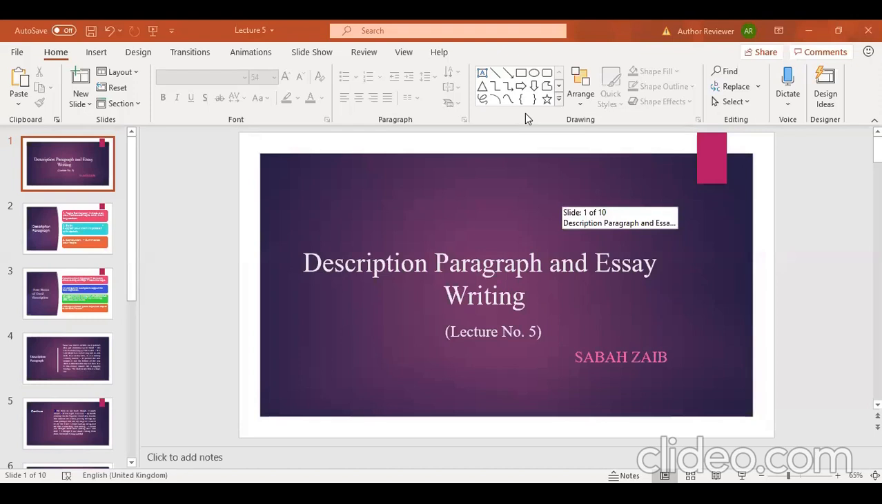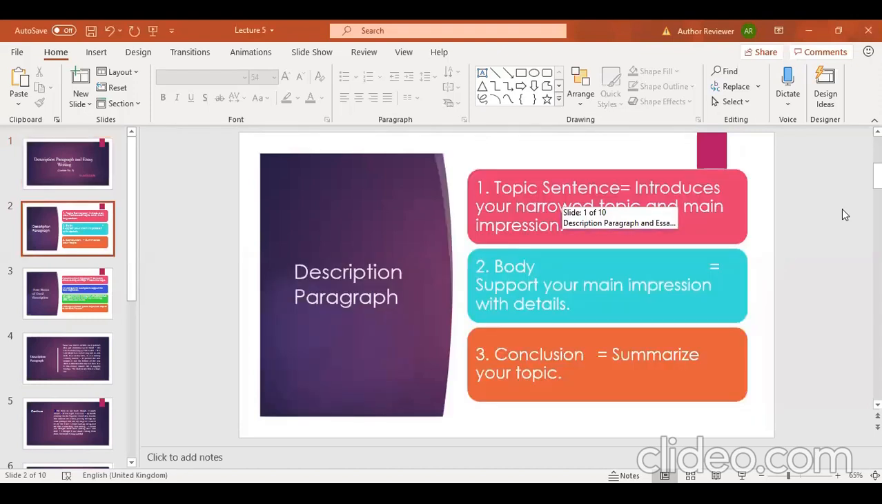Now, the same thing happens with your description paragraph. In a description paragraph, the very first thing that is visible in the slide, is the slide visible to all of you?